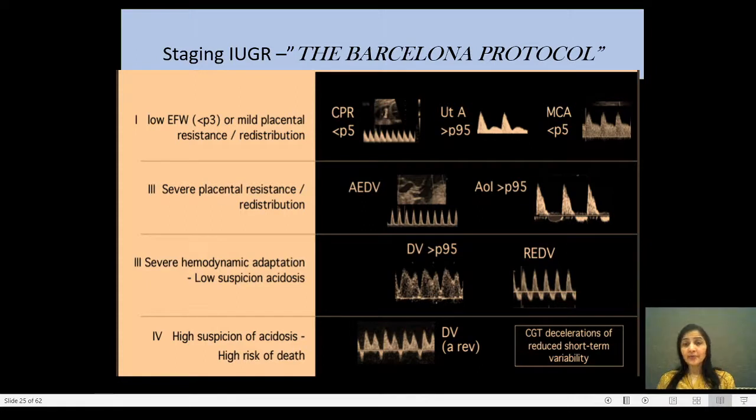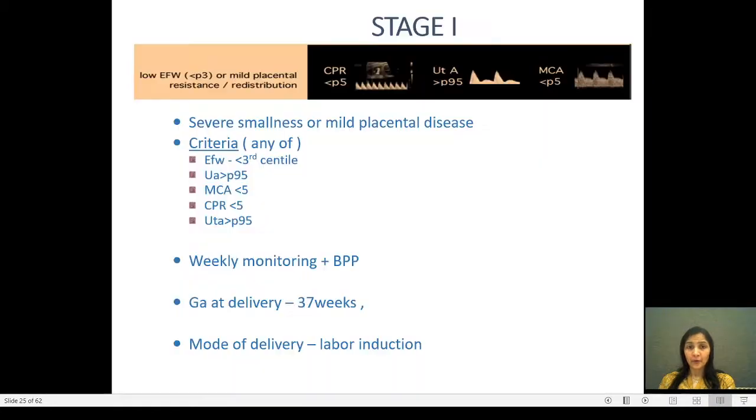So how do we interpret these results? There is a very stage-based protocol which has been suggested by the Fetal Medicine Unit in Barcelona, and this is a very good protocol which has really helped institutions in reducing both maternal and fetal morbidity and mortality, and it is classified into 4 main stages, and each stage has a different management and protocol for follow-up.